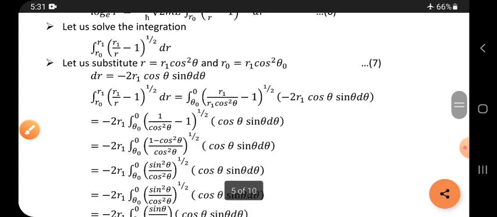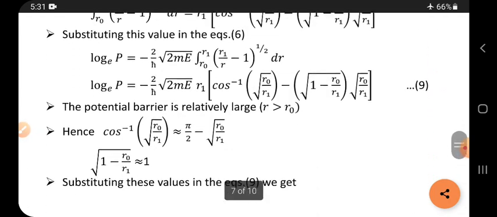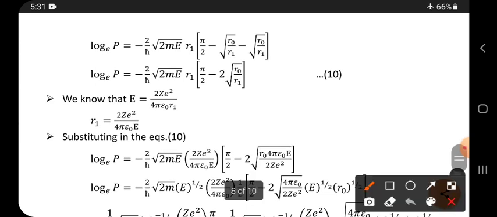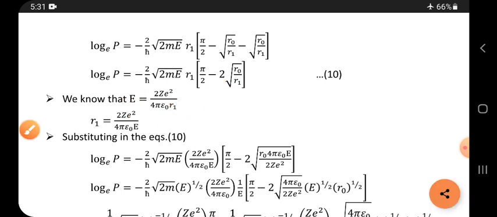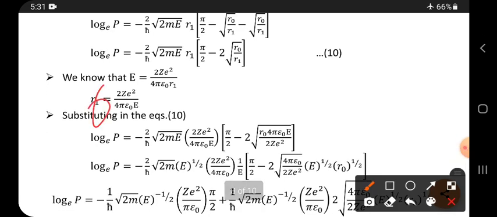So that is taken here. From this, bring this r1 this side and E this side. So r1 is replaced by E, and now substitute this r1 value here and here.